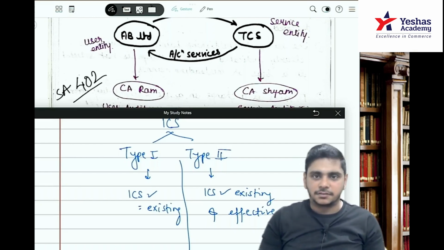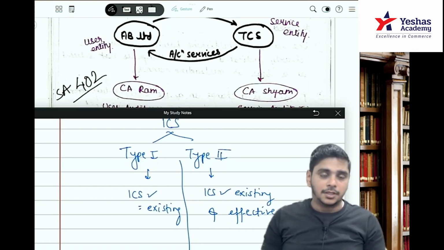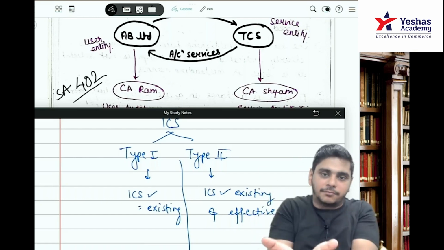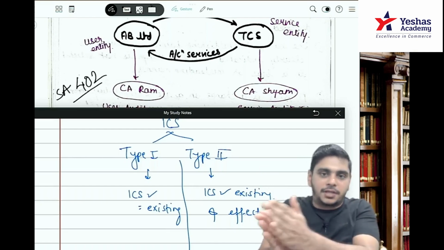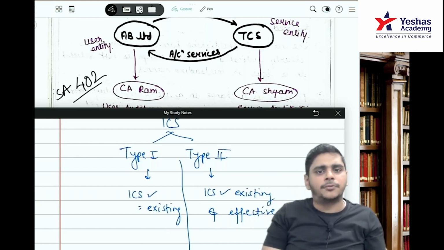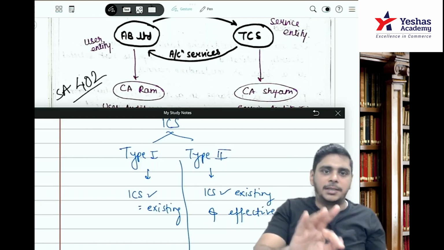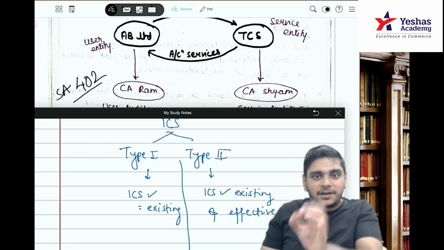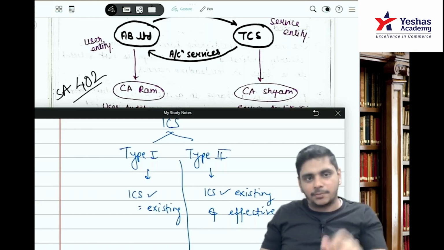Of TCS. Basically, they will ask for TCS. Because if there is a proper system, here I don't need the value. I want to see what amount they have, what number of units they have sent. So I will obtain Type 1 and Type 2 report of TCS. One more question: Type 1 and Type 2, this is the name of the report, Type Roman 1, Type Roman 2.